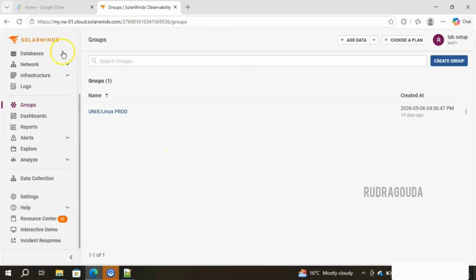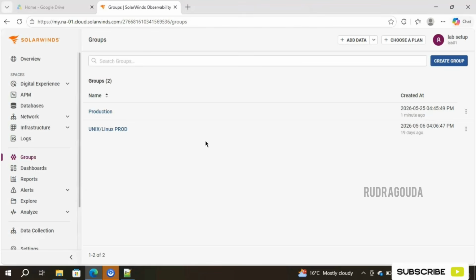So the name is not showing here. Let me refresh the screen so that whatever group I created at this moment, you should be able to see that. What name have I given? The name I have given is production. You can see it. Now the group is showing, it got created 1 minute ago, and the name is production.